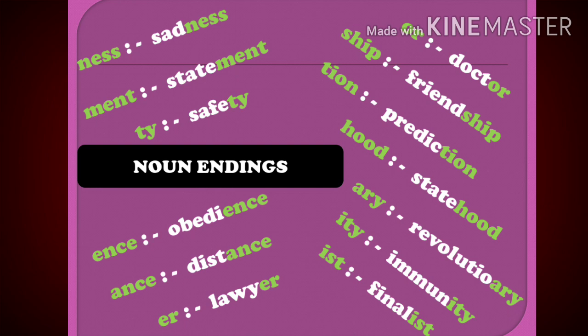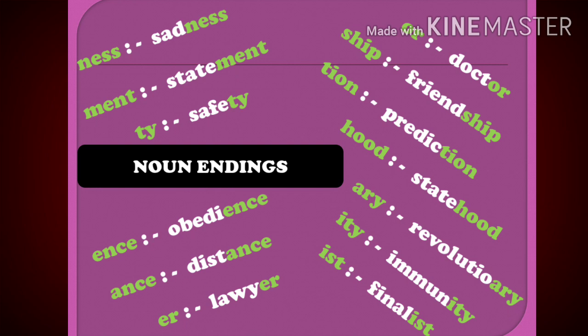Words that end with tion: prediction, explanation, contamination, differentiation.